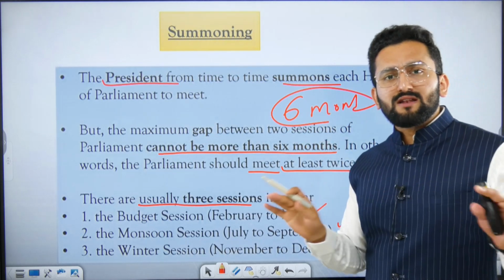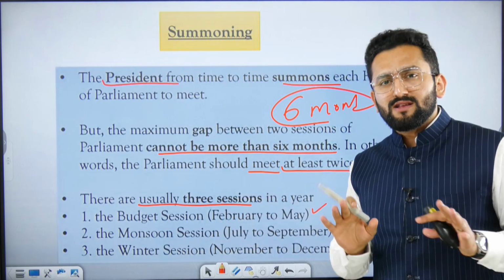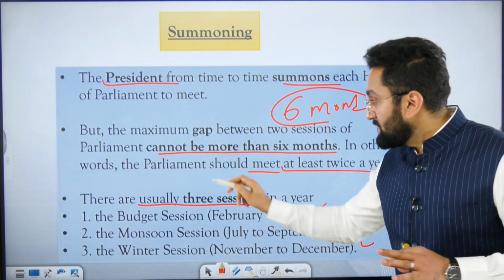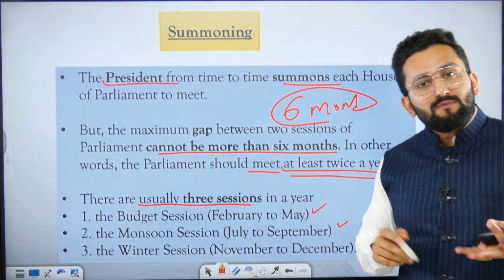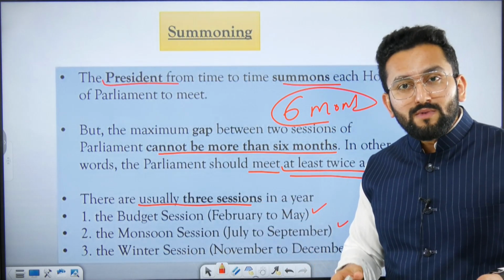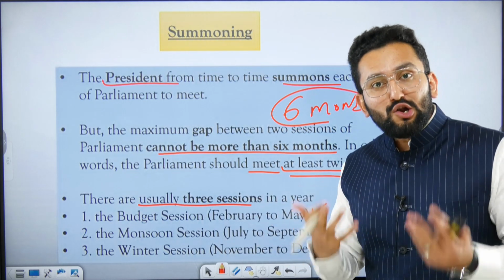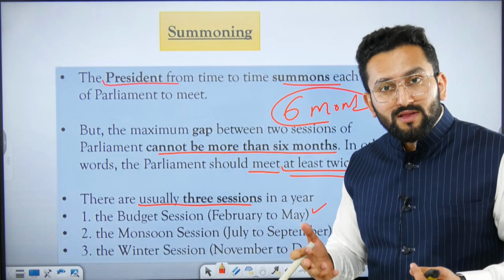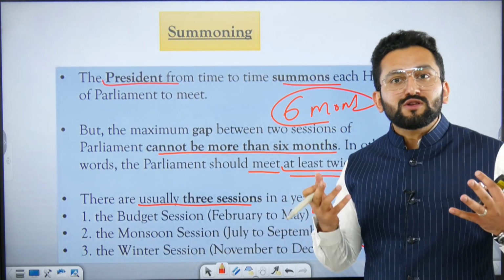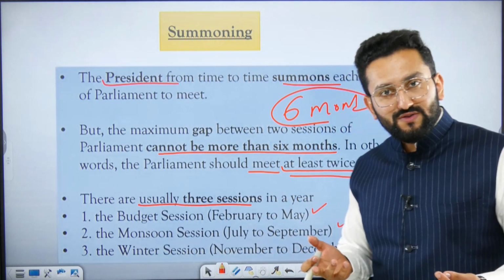Our constitution does not tell about how many sessions you can have per year. It just tells that you should not have a gap of more than 6 months. It means minimum you should have at least 2 sessions per year, and there's no limit to the maximum. And why is there no limit to the maximum? Because parliament is there to actually discuss the important matters, to make law. It may be possible that within a year there are 10 times urgency happened. You need new laws. You need 10 sessions. So parliament should be allowed to have 10 sessions, right?